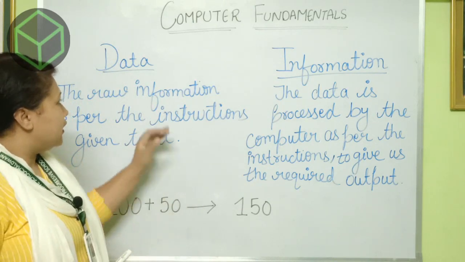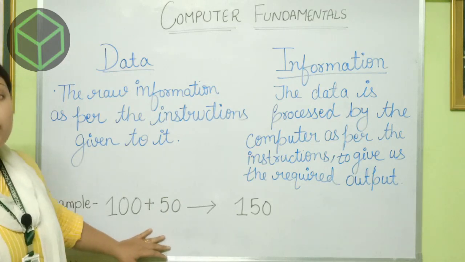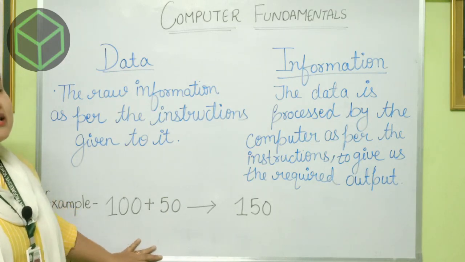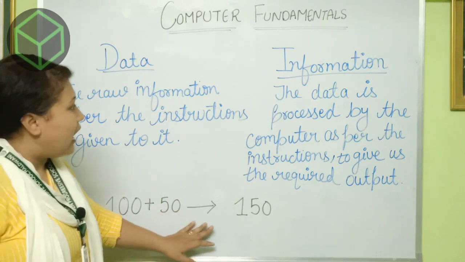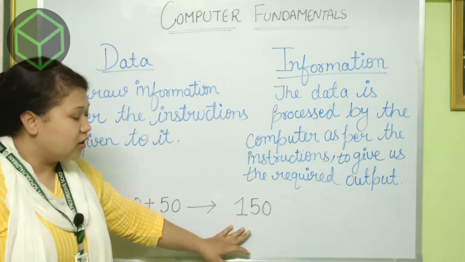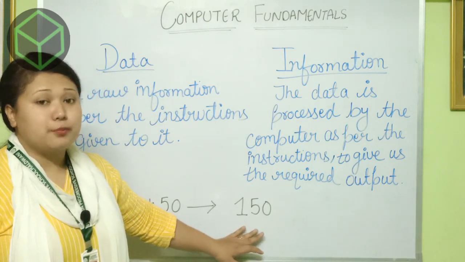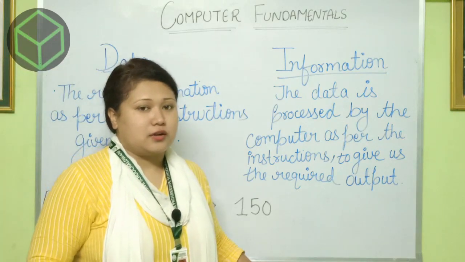Now you can see here data contains the raw information. Data is also called raw information where the answer is not found out, not processed. And after processing, the output is 150, which you are getting here. This is processed data and this is called information.